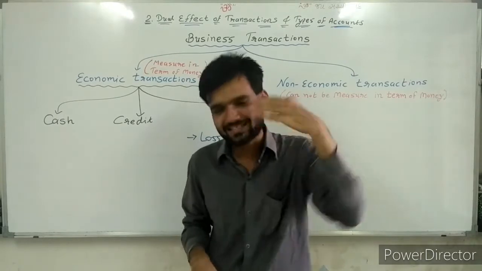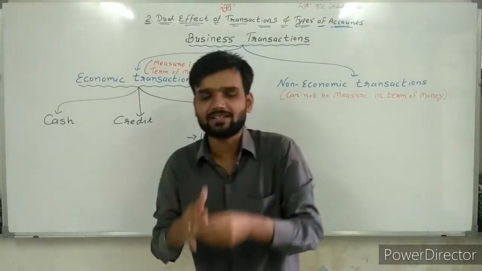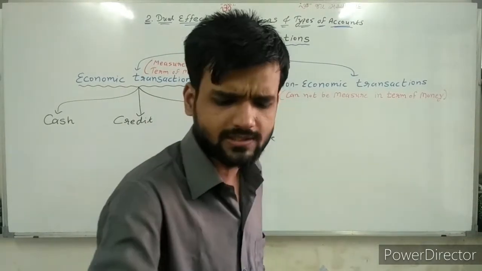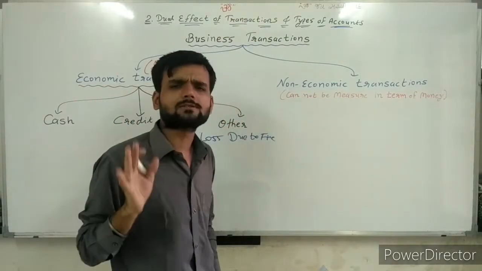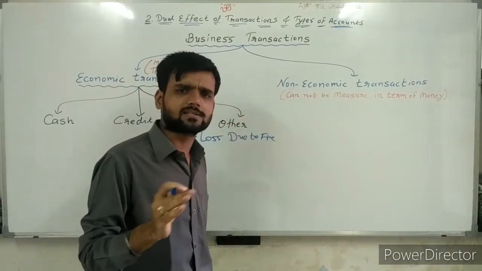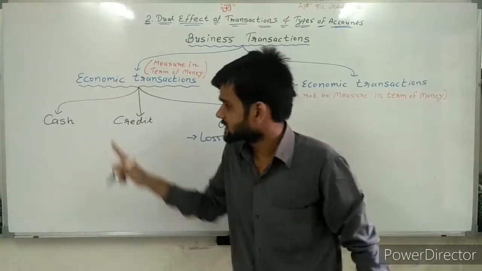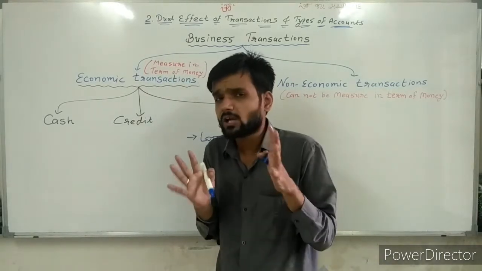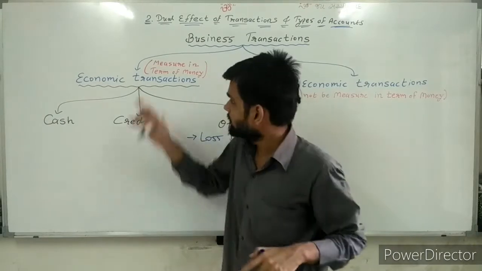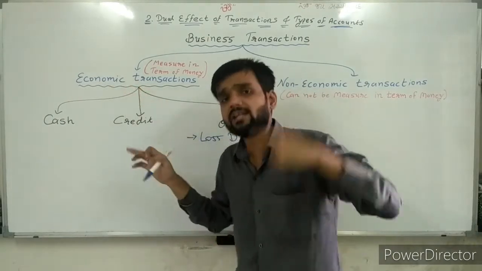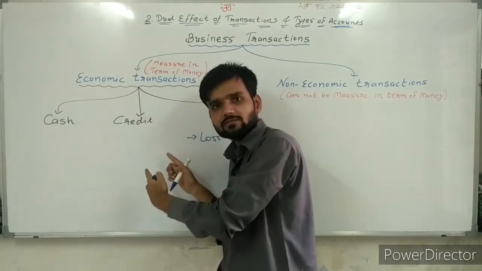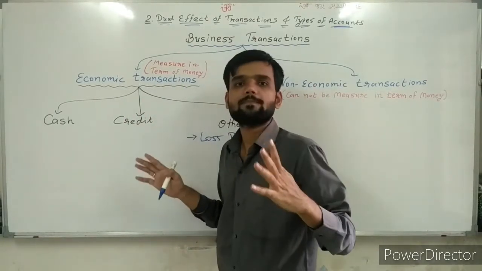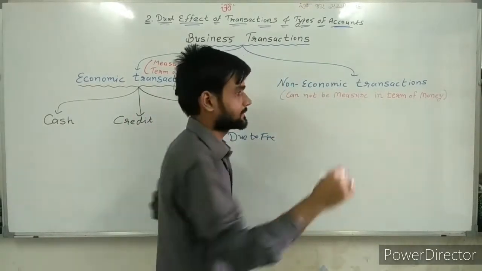Again, clarification is given. It's a cash transaction, so no need to think further. Here I am writing all the examples so that you can easily understand whether a transaction is cash or credit. If it is an economic transaction, then decide whether it is cash or credit. That is our step.